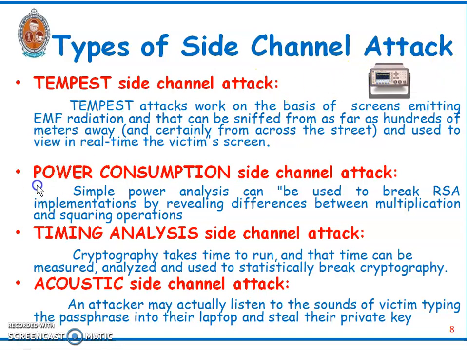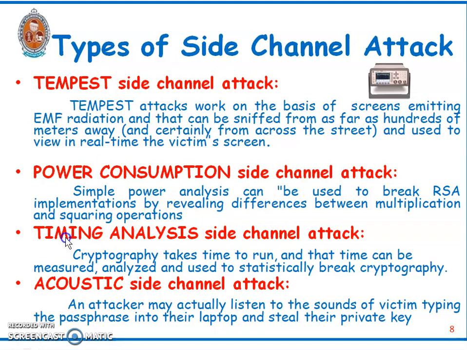Coming to the next one, the power consumption side channel attack. Here the attacks are performed on power outlets and power cables, and have proven successful at recovering RSA private keys. Simple power analysis can be used to break RSA implementations by revealing differences between multiplication and squaring operations.